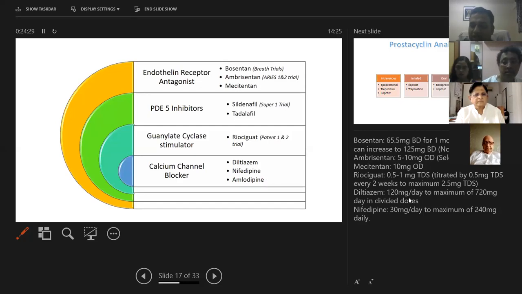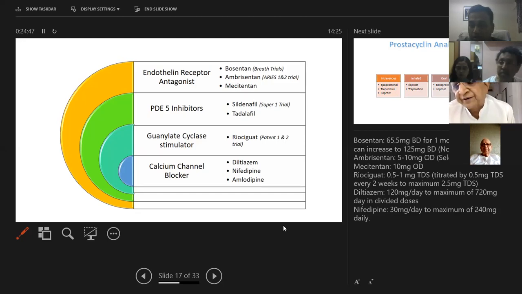Diltiazem, as we know, can go up to 900 mg per day, and nifedipine can go up to 240 mg per day, starting from 30 mg per day, as per the tolerance of the patient. And amlodipine, if we decide to give, we have to give 20 mg daily instead of 10 mg, which is the regular dose for systemic hypertension.